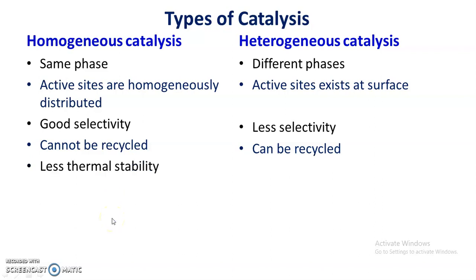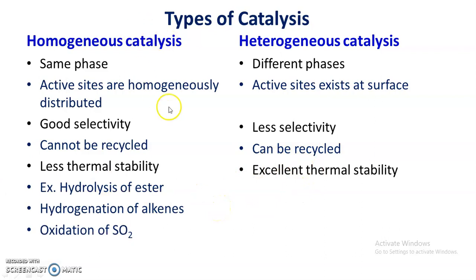Now the next difference is that a homogeneous catalyst lacks thermal stability. So when the reaction is carried out at high temperature, the catalyst may decompose, so it lacks thermal stability, whereas a heterogeneous catalyst has excellent thermal stability. So this is also one of the important differences.